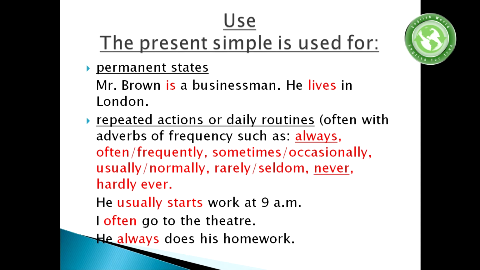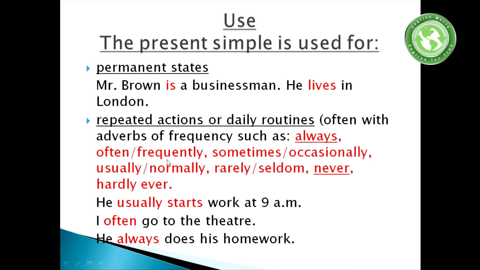Or I often go to the theater. I frequently go to the theater. I occasionally go to the theater. I sometimes go to the theater.